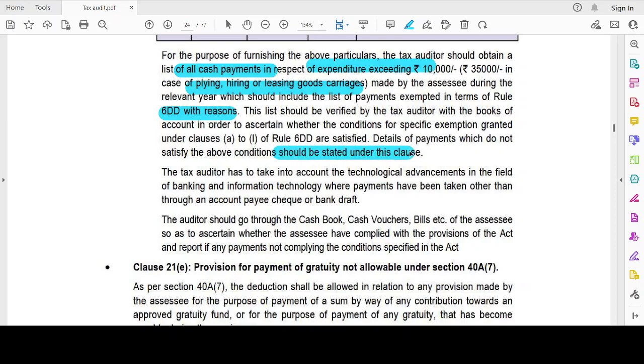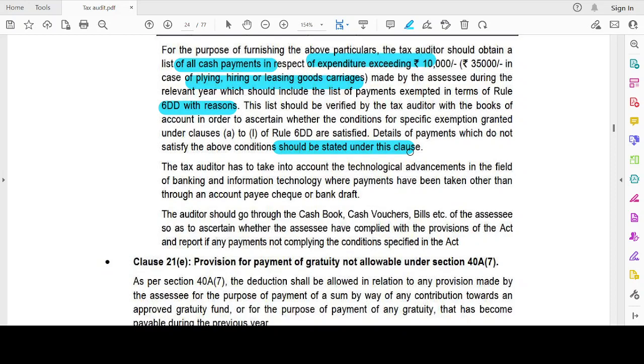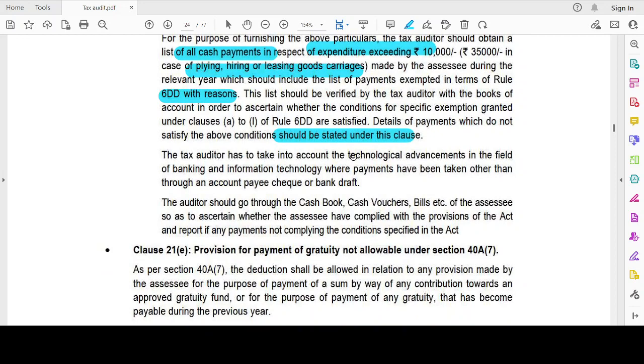Okay, whichever payment is there, then I have to disclose it. The tax auditor has to take into account the technological advancements in the fields of banking and information technology where payments have been made other than by account payee cheque and account payee bank draft. If it is via bank transaction, it is fully allowed. Okay, it's not an issue.